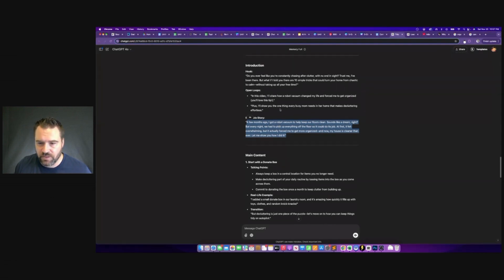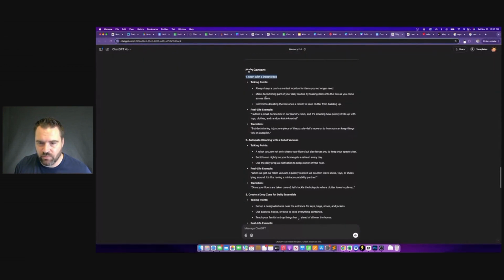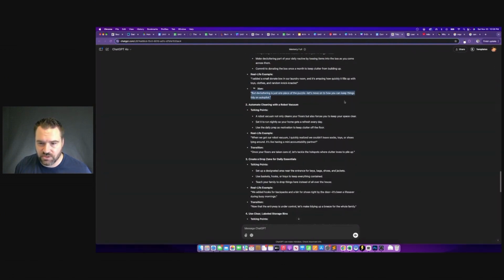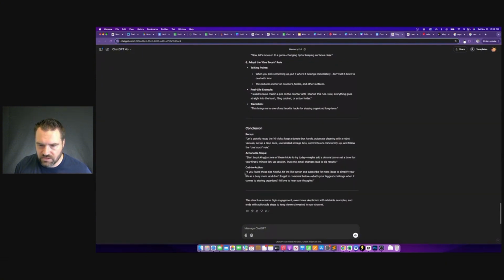And then as we come down, it has each one of my sections broken out and it gives me talking points and examples. And again, I could customize these to make them real life. And then it gives me a transition for the next section. So pretty powerful stuff. And down at the end, where it has the call to action, this is where I can actually plug my lead magnet or my course to get people into our sales funnel so we can start making sales. And remember, we already got an automated email campaign set up that sells our course.